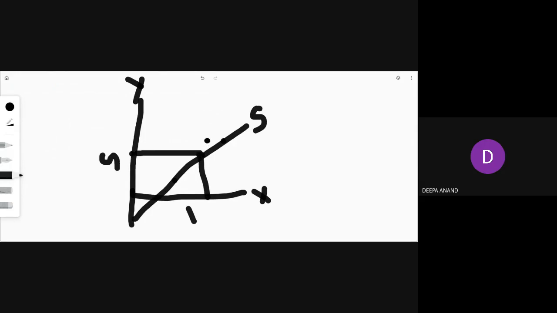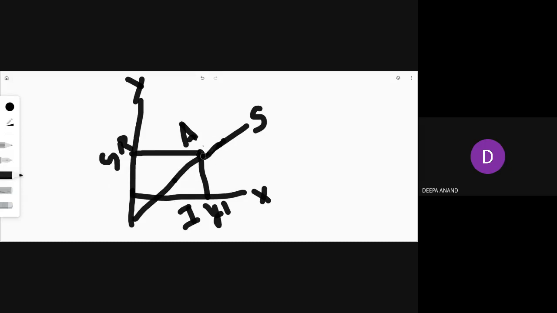I'm naming this point as A, this point as R, and this point as Y1 because this is the income line. Income is denoted by Y, so I'm putting it as Y1 to show that there is a change. This point is A and this point is S. You can give any letter. Your equation should match, that's all.